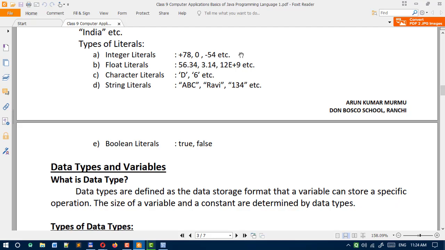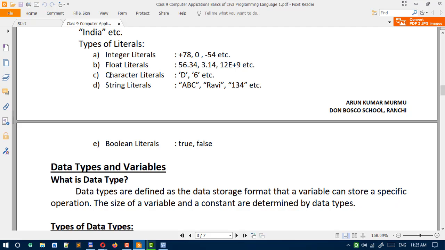And the second one is float literals. Keep in mind, float means fraction values. Fraction values always come with point-based values. For example here 56.34, 3.34, and the pi value you use in programs, 3.14. And sometimes you have seen the symbol E, for example in a calculator. E is used for exponentiation. You can understand easily.